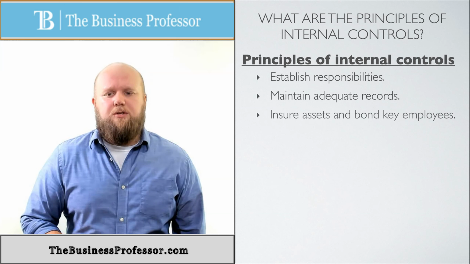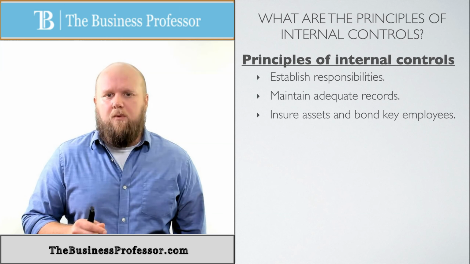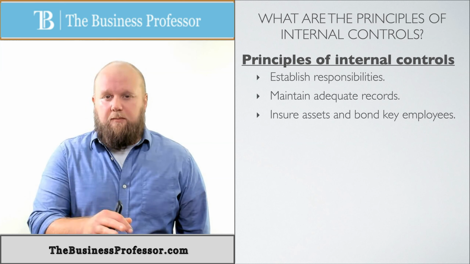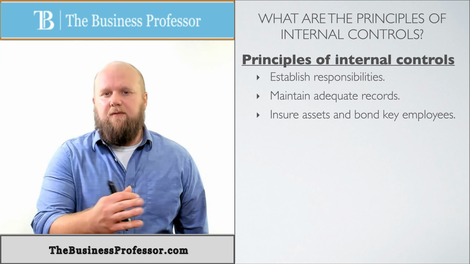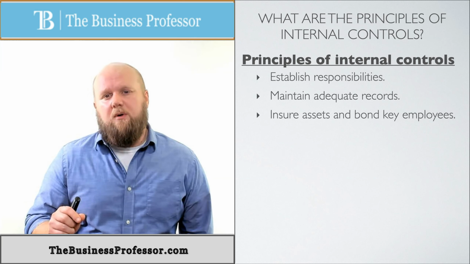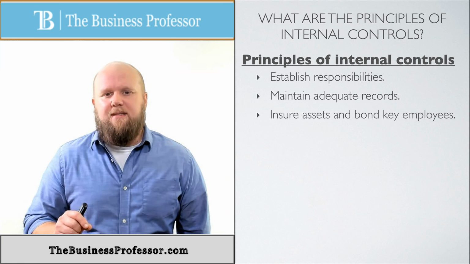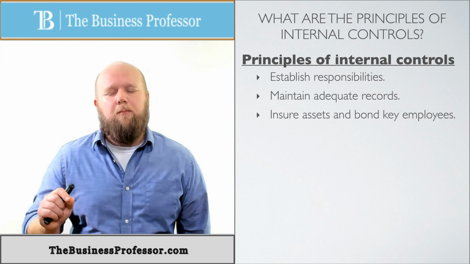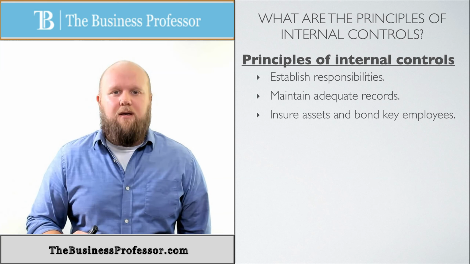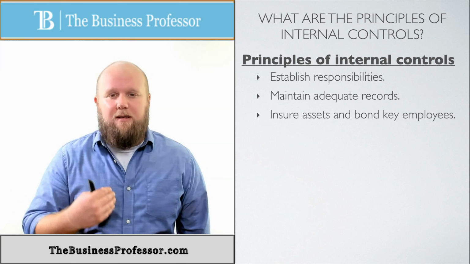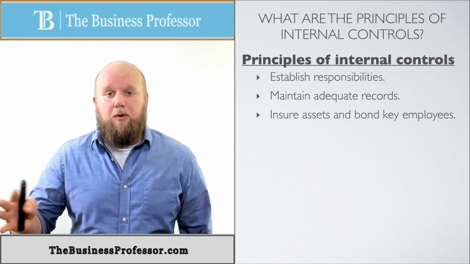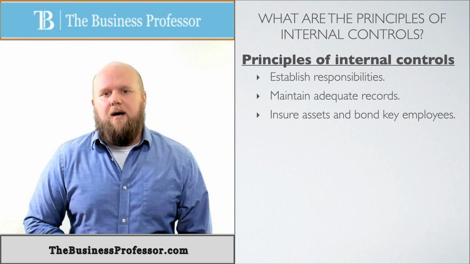Third, we want to insure assets and bond key employees. So one, we want to make sure that we have insurance on our assets, so if anything were to go wrong, we would be able to get that money back. If somebody stole something, or if there's a warehouse fire, anything like that, we would be able to get that money back. And then also we would want to bond key employees. Employees that have access to these assets, we want to bond them or put insurance on them as well, to make sure that if they steal something and we can't get it back from them, we will still be able to protect our assets. Bonding key employees is like putting insurance on a person and not the asset. So that's the third one.